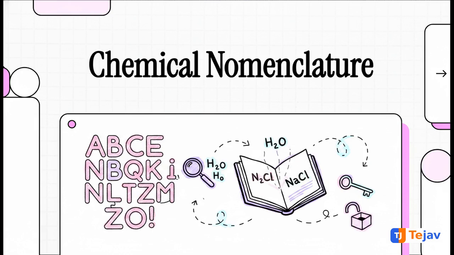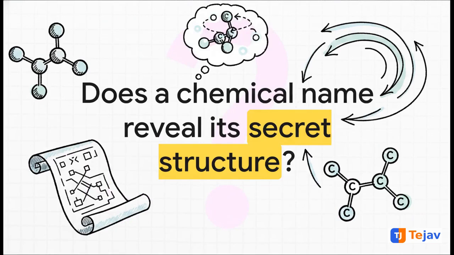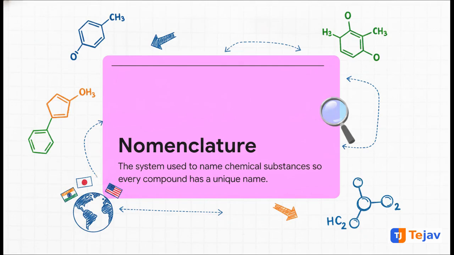Let's dive right in. Take a look at this one. 2-methylpropane. Can you tell the exact structure of this compound just by reading it? Does a 3D molecule instantly pop into your mind? For a lot of people, no way. It just looks like a chaotic jumble of numbers and letters. But what if I told you these chemical names are actually highly structured blueprints? They tell us exactly what atoms are in there, how they're connected, and even how the compound is going to behave. To actually read these blueprints, we need nomenclature.